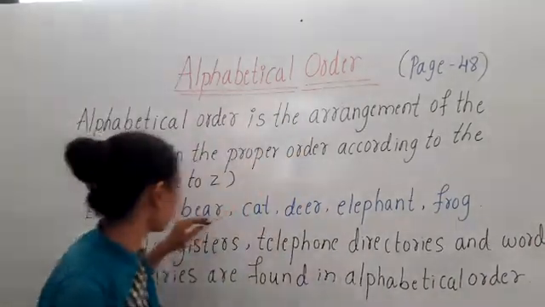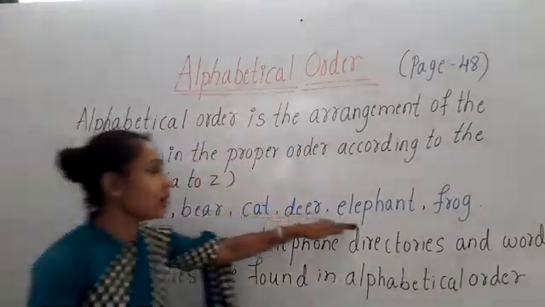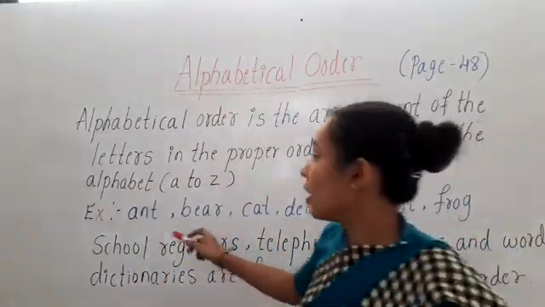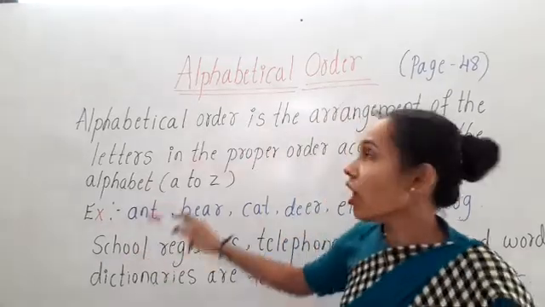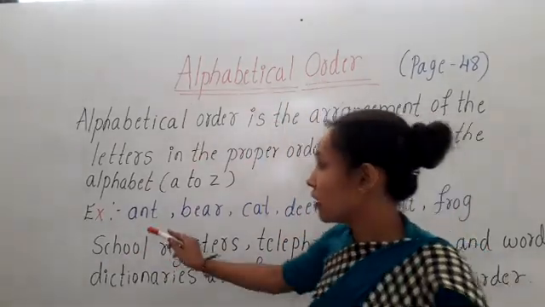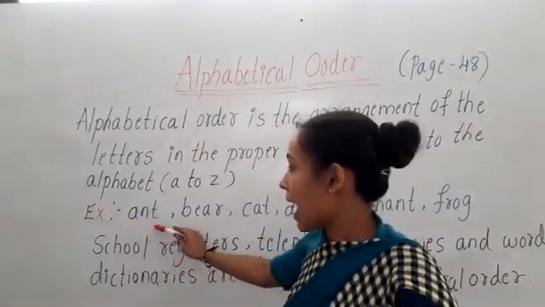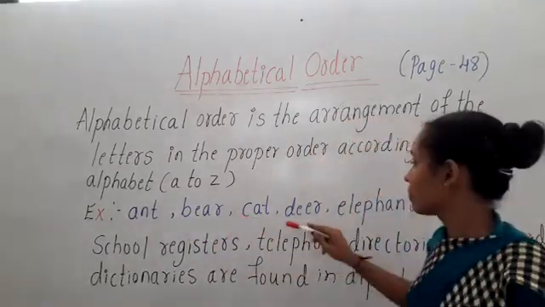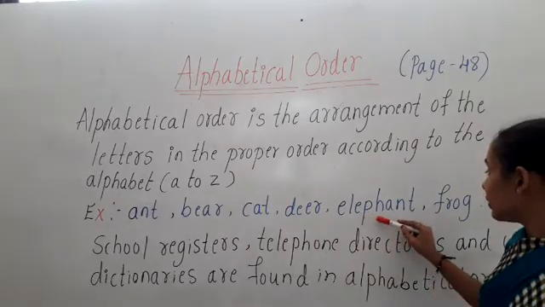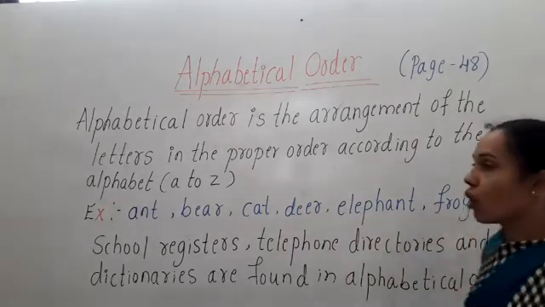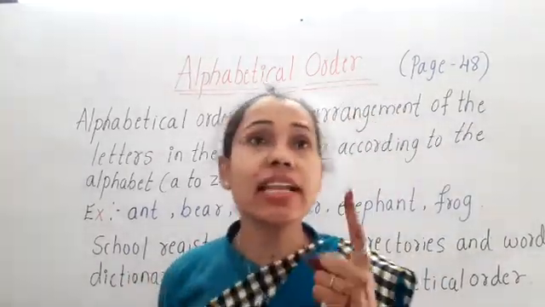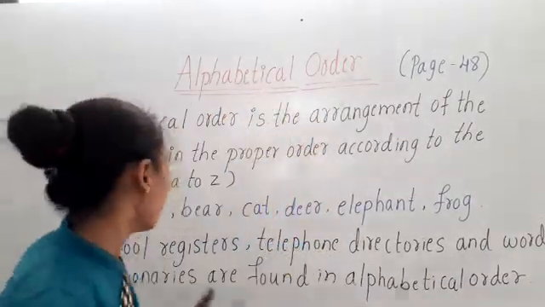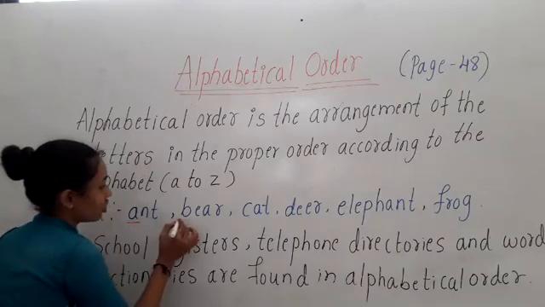Okay children, we are arranging the words in alphabetical order. Here we have an example: ant, bear, cat, deer, elephant and frog. Look at the first letter of all the words which I have written on the board.